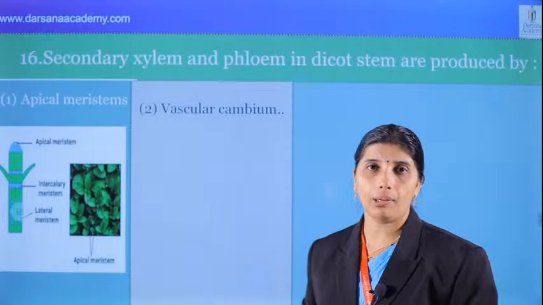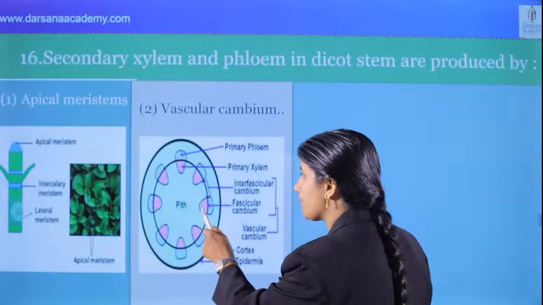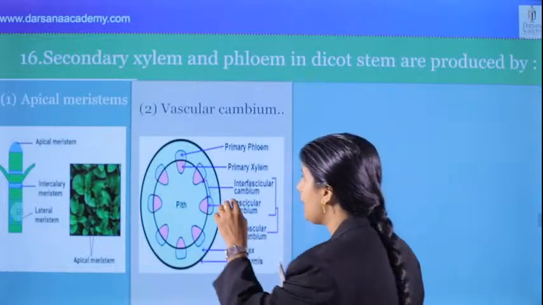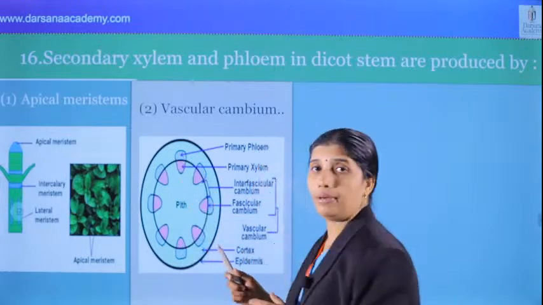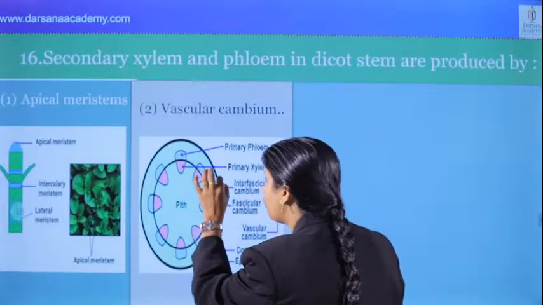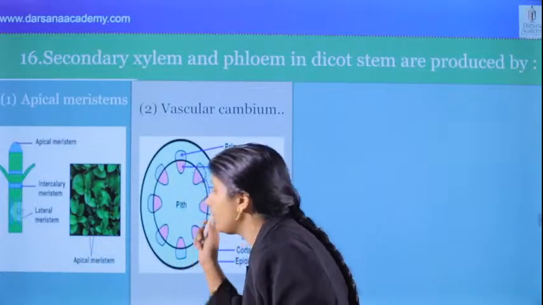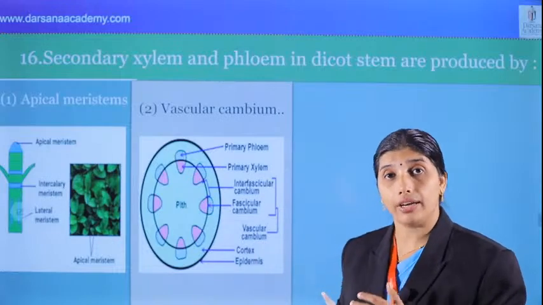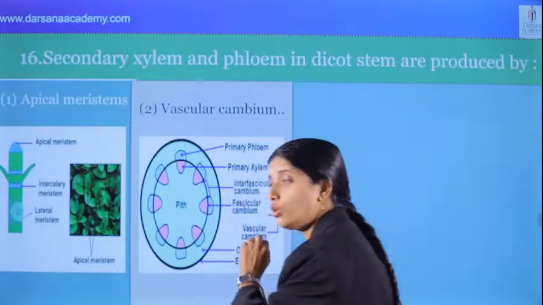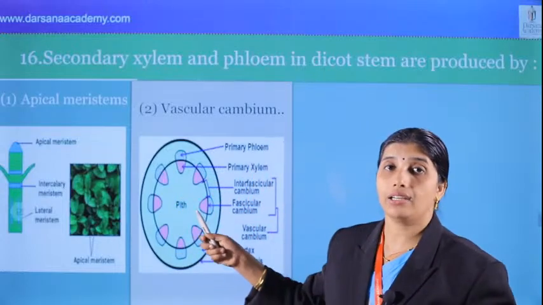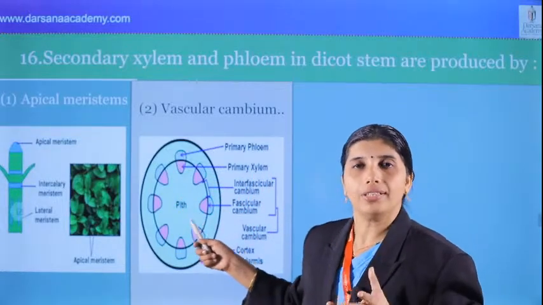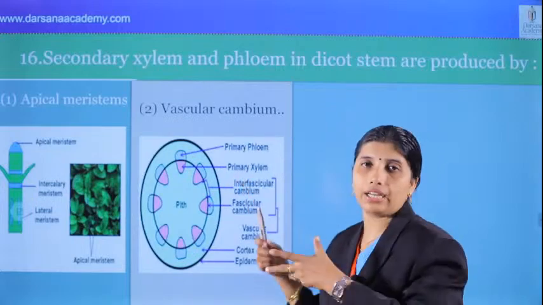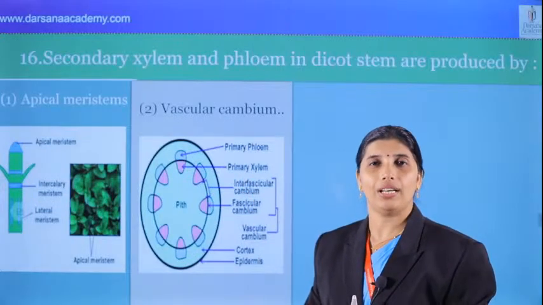And vascular cambium. What about vascular cambium? That is the cambium present between primary xylem and primary phloem, the intrafascicular cambium. And we can see medullary rays in between, and the vascular cambium joins with the intrafascicular cambium to form interfascicular cambium and then a complete ring, called the cambium ring. That leads to secondary growth and helps in the formation of secondary phloem towards the outside and more secondary xylem towards the inside, and the secondary xylem is technically called wood. What is the question? Secondary xylem and phloem are related to vascular cambium. Of course, the answer is vascular cambium.